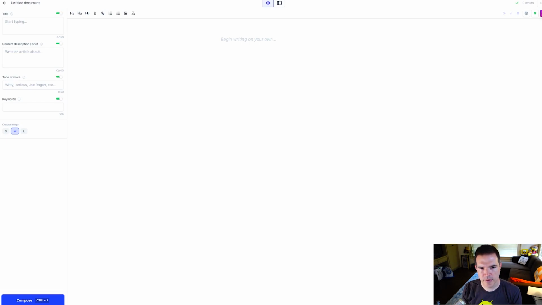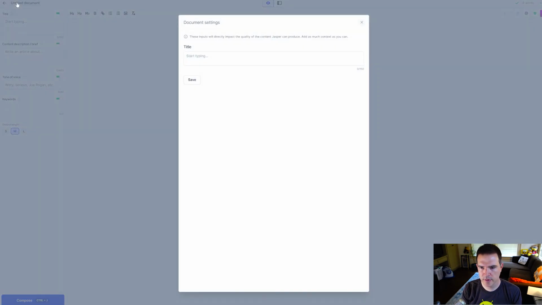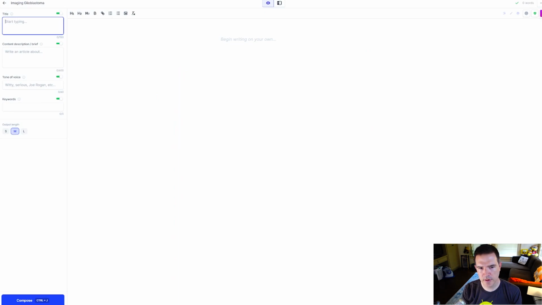We're going to give it a topic here. Let's see, we're going to call this imaging glioblastoma. Okay, let's see.